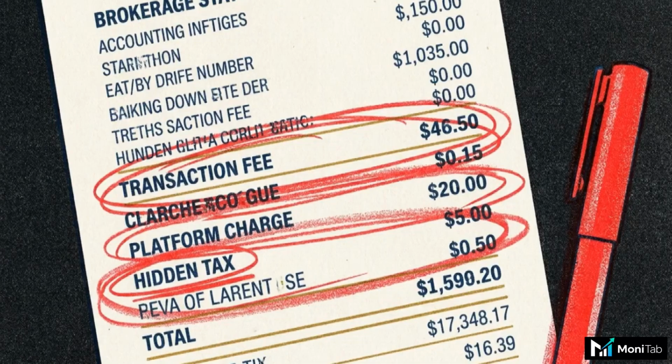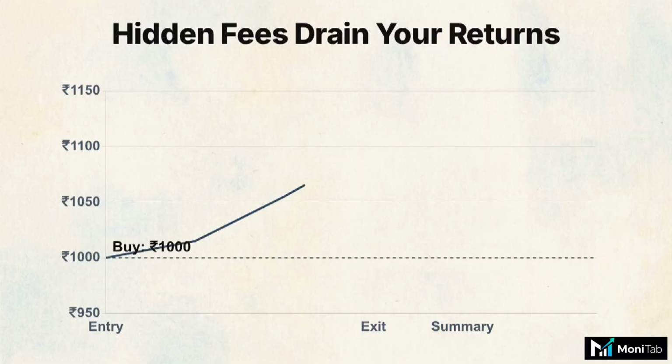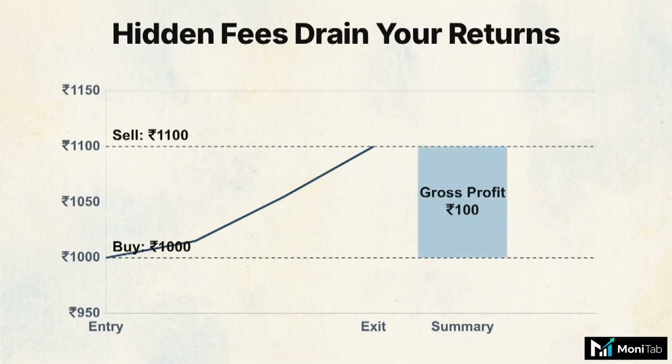Debt is only half the equation. Wealth is also quietly drained through hidden trading fees, which the brokerage P&L calculator exposes. You might buy a stock at 1,000 rupees and sell at 1,100, but once you factor in transaction taxes and invisible brokerage fees, roughly 2.8% of that profit is gone before it ever hits your account.